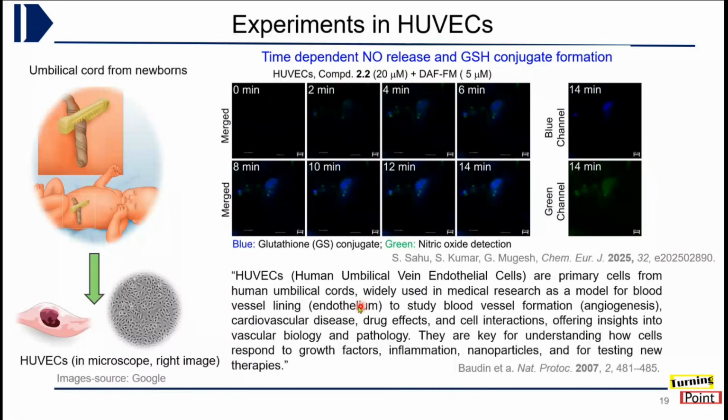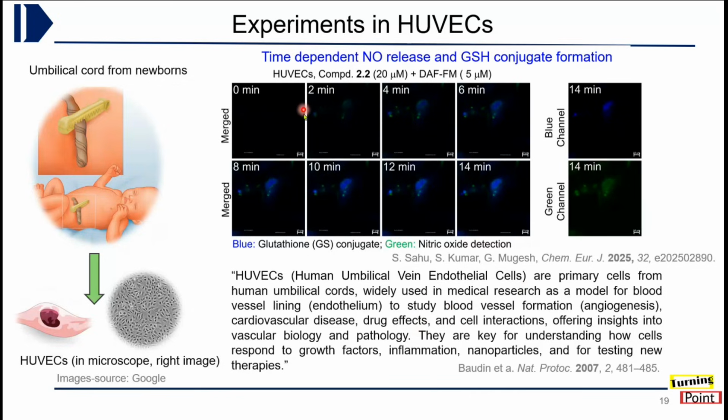I was talking in the introduction section about how endothelial cells, where the enzyme is present, produce nitric oxide. To test our compounds in more relevant cell conditions, more relevant to the human body, we used these cells, which were taken from hospitals with ethical clearance from the Institute Human Ethics Committee.